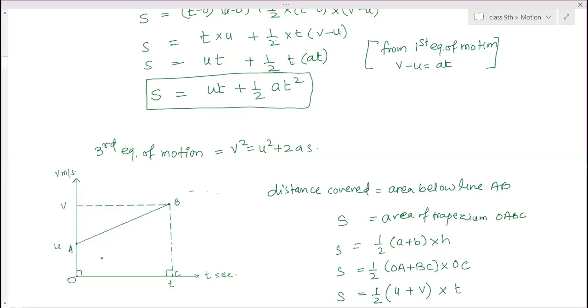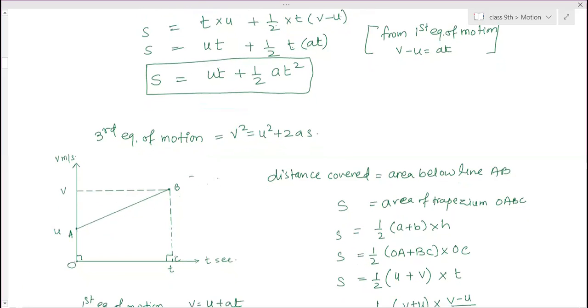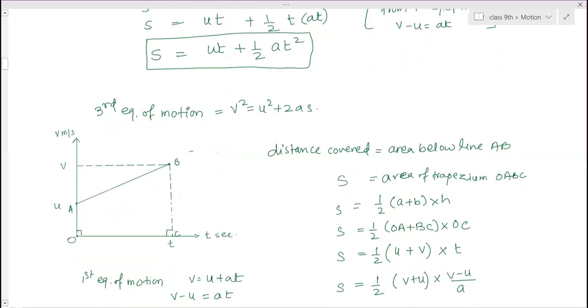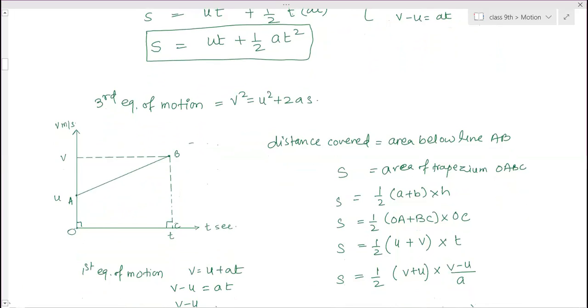How would it make a difference? The substitution you are doing, that is the difference. Area is the same only, that's not the difference, but the values we are substituting are different. We are not using T here. T we are replacing with V minus U by A. And if you substitute the V value here, then you will get the first formula.